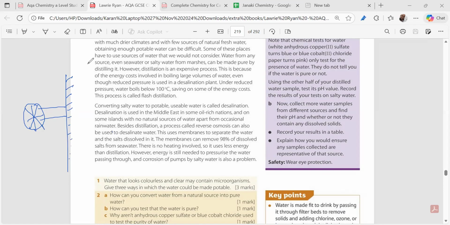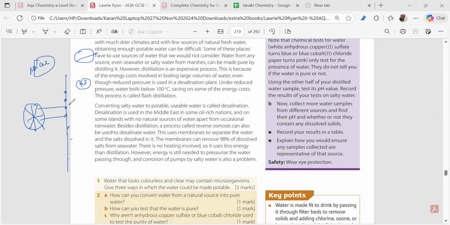Is it clear? This will be coming. We pump the water through fine membranes. These fine membranes will be having a specific pore size, which will not allow NaCl to pass, isn't it? NaCl has got a size, it has got a radius, right? Water is smaller than NaCl. NaCl is a little bit bigger.